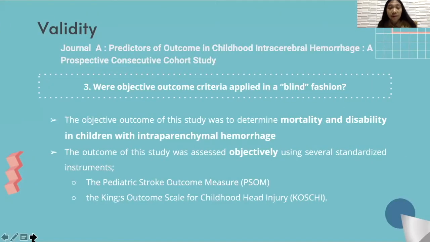As for validity aspect question number 3: were objective outcome criteria applied in a blind fashion? The objective outcome of this study was to determine mortality and disability in children with intraparenchymal hemorrhage, and was assessed objectively using several standardized instruments. These are the Pediatric Stroke Outcome Measure and the King's Outcome Scale for Childhood Head Injury. Next.